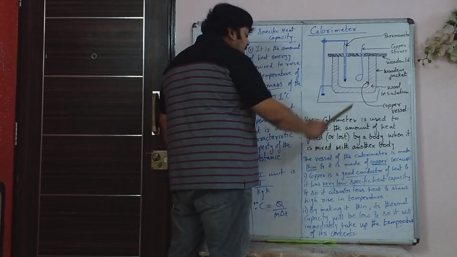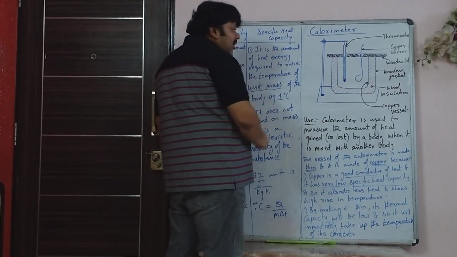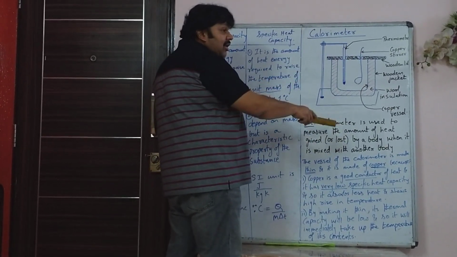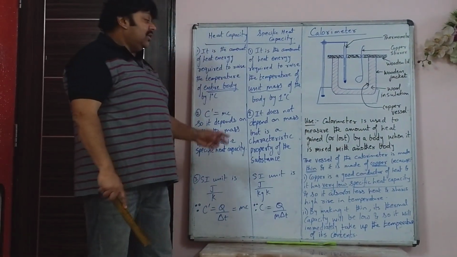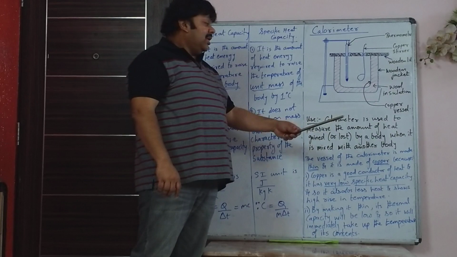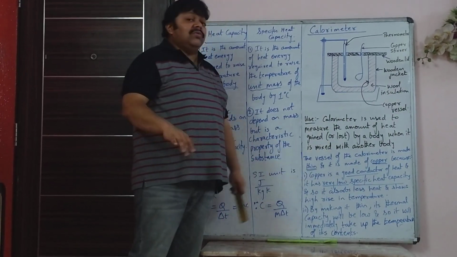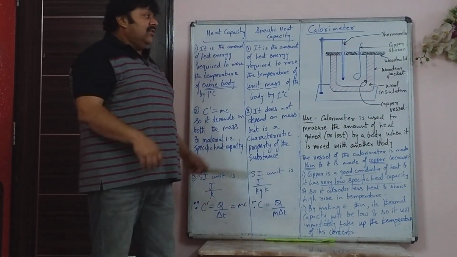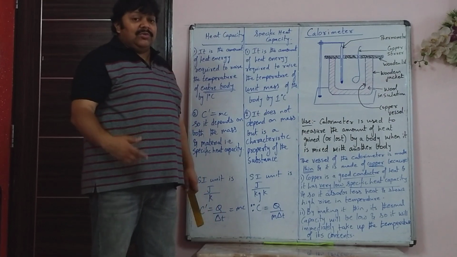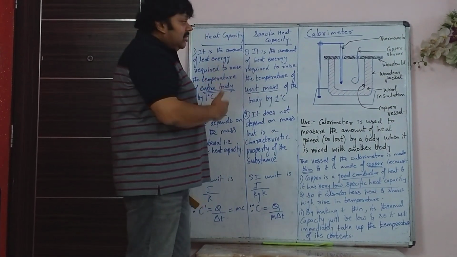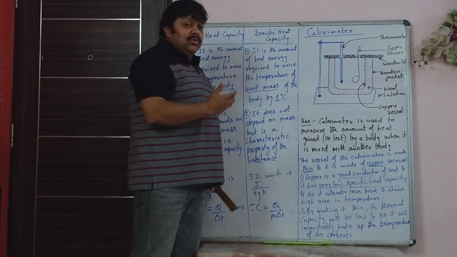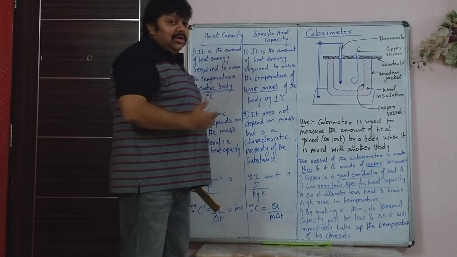So here, use of calorimeter. The diagram is important, draw it and practice it. A calorimeter is used to measure the amount of heat gained or lost by a body when it is mixed with another body. This is quite like a thermos flask, but it is not a thermos flask, it is used in the laboratory.